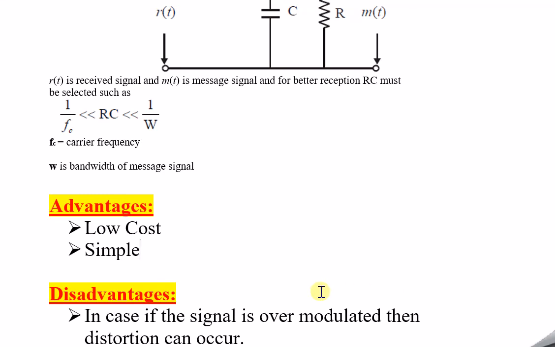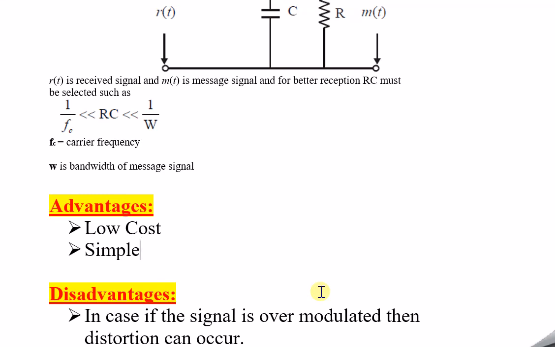When there is distortion in M of t, whatever signal we transmitted at the transmitter and which was modulated, we cannot demodulate exactly at the receiver end. Because of this we may not get the exact message which was transmitted.